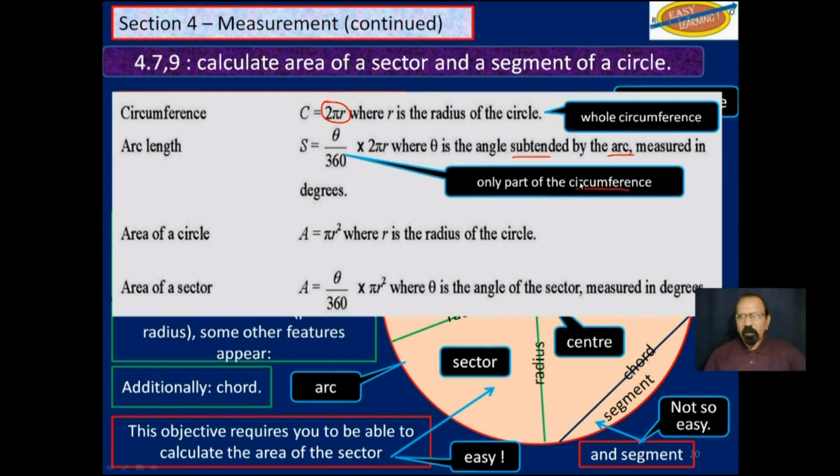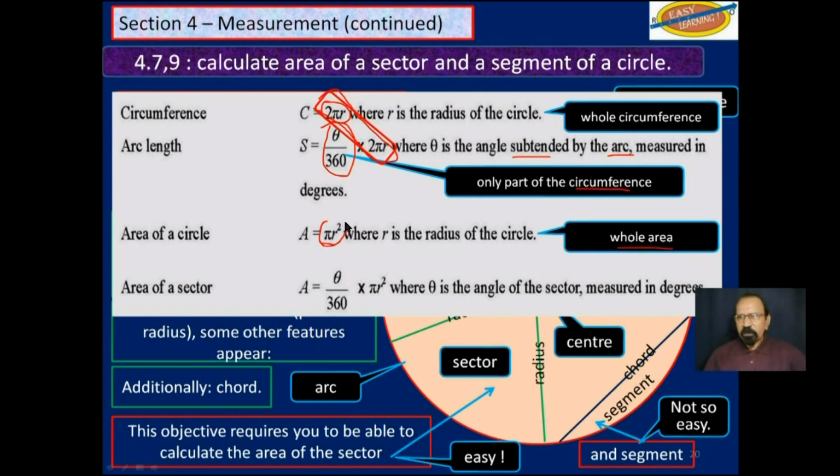Notice that you are basically using the same formula, 2 pi r, except that this one is part of the circumference.